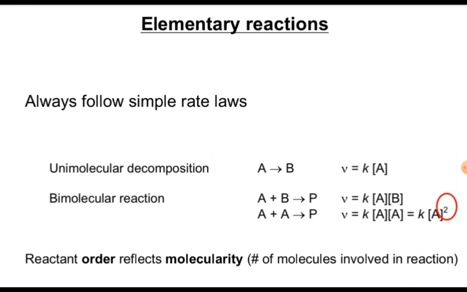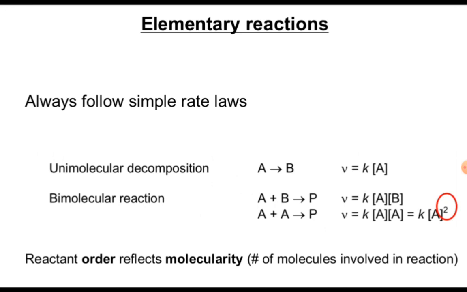A plus B converts into product, therefore K A to the power 1 B to the power 1, because here we consider M equal to 1 as the stoichiometric coefficient of reactant A, and for B, N equals 1.